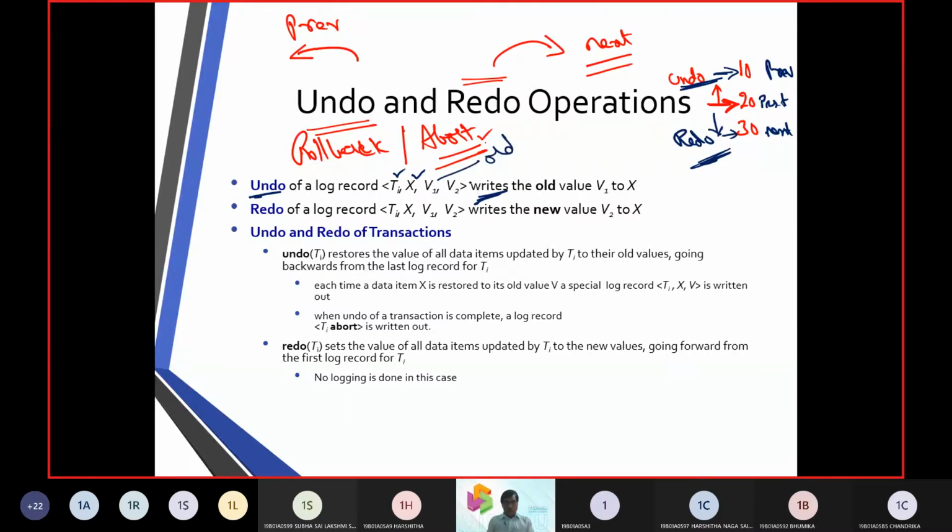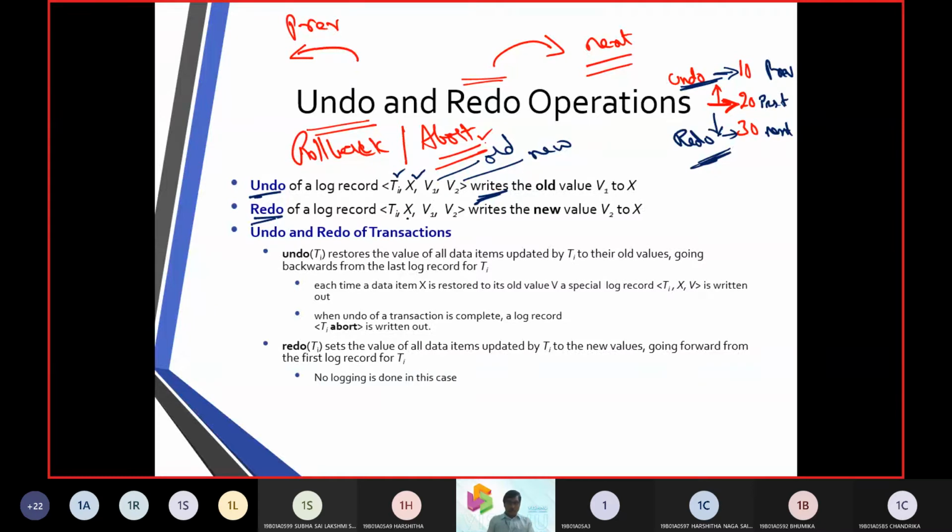V1 is the old value, V2 is the new value. So we are writing the old value to X. Next one, what we take up was a redo operation.